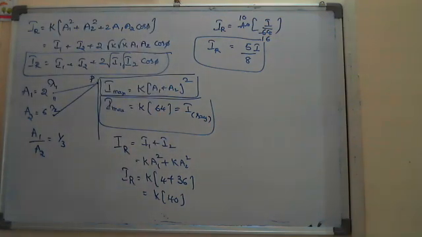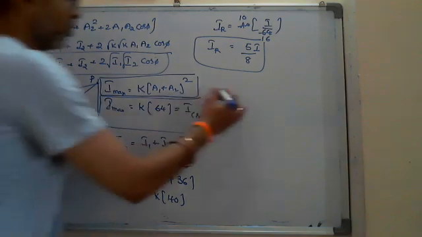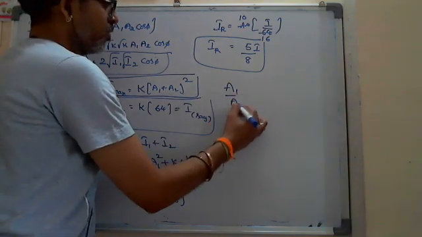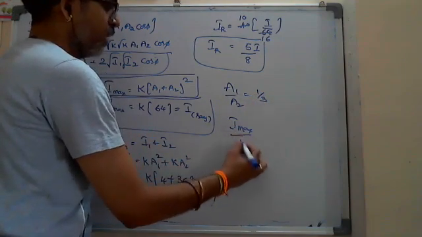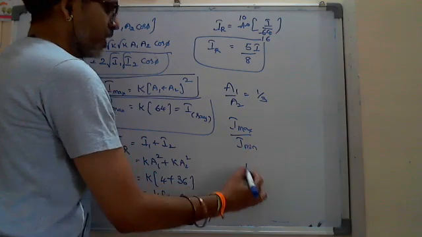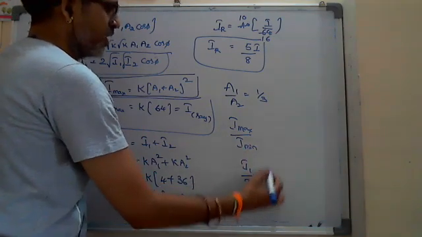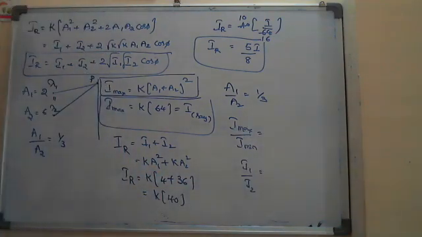Okay, this is the story, Nana. How to find the intensity concept before starting the Young's double slit experiment. The basic models I think you can solve. Like the amplitudes ratio A1 by A2 is equal to 1:3. What will be the ratio of I max to I min? Or what is the ratio of I1 to I2? These types of models I think you can solve.